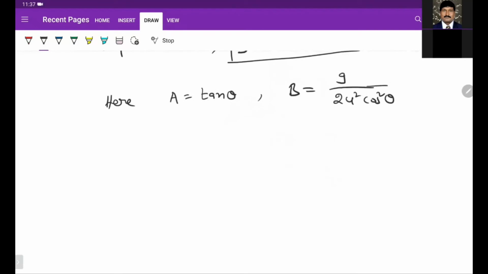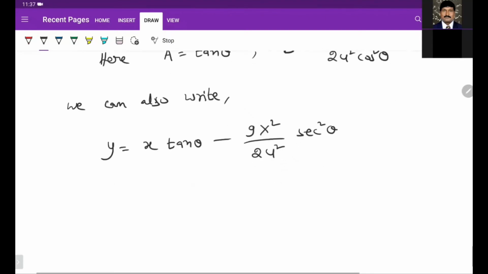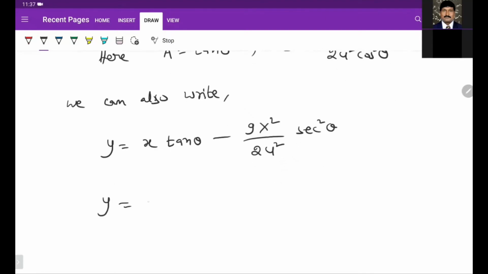We can also write above equation like this: y is equal to x tan theta minus g x square by 2u square cos square theta. When I bring it up, secant square theta, so y is equal to x tan theta minus g x square by 2u square secant square theta, where secant square theta is 1 plus tan square theta.